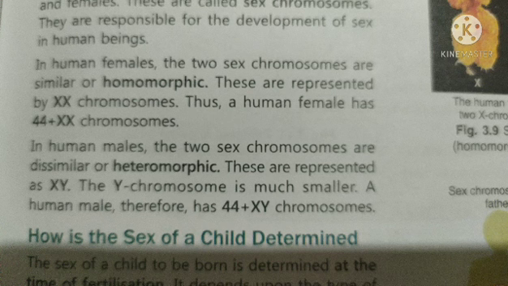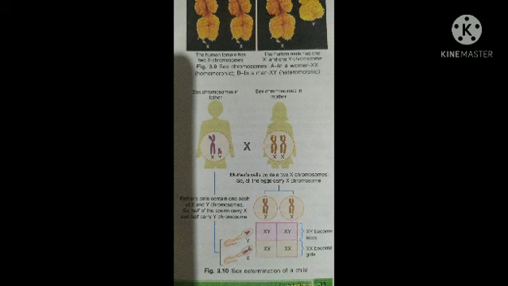Now let us learn how the sex of a child is determined. You should know that the sex of the child to be born is determined at the time of fertilization. Fertilization means at the time of fusion of gametes. So at the time of fertilization the sex of the child which has to be born is determined.